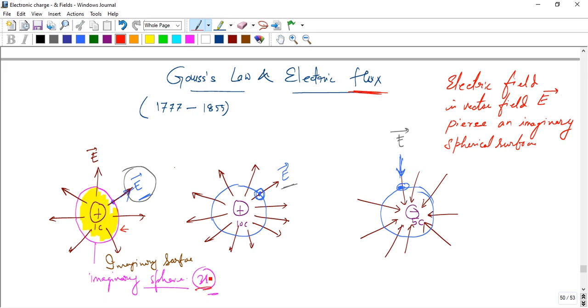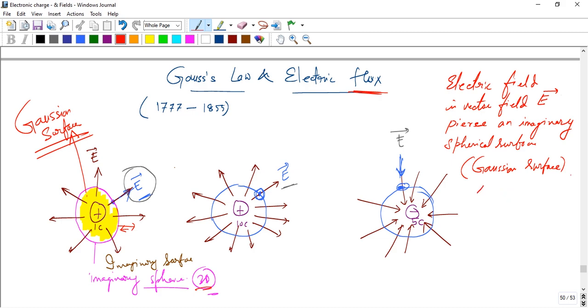Okay, 2D is a circle and 3D is a sphere. And this surface is known as a Gaussian surface. This imaginary surface has another name, called Gaussian surface, and it is defined by the user actually. The Gaussian surface is enclosed by charge, plus q or minus q.